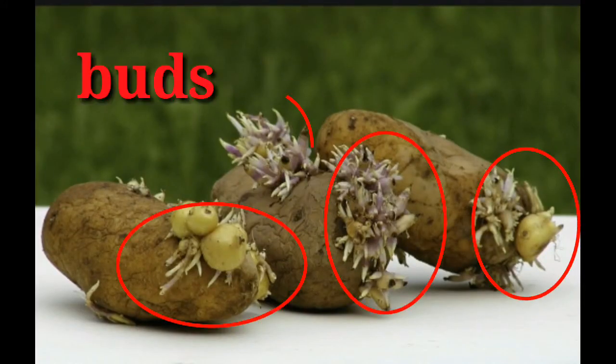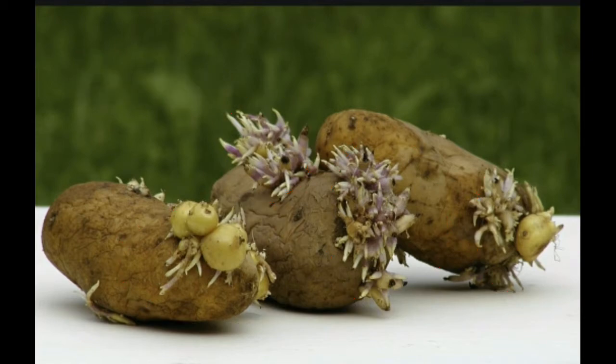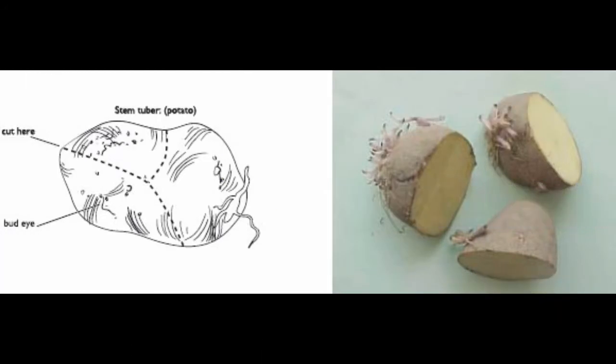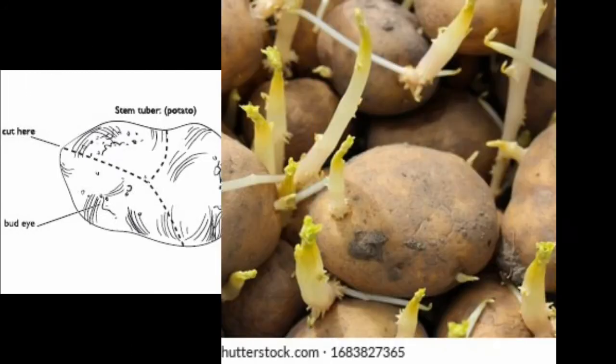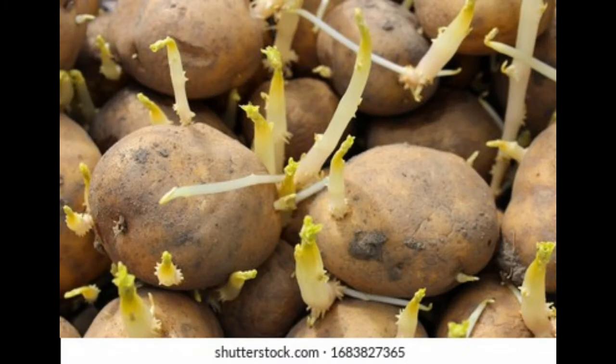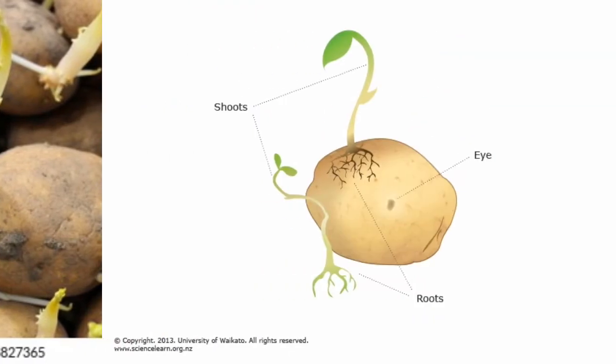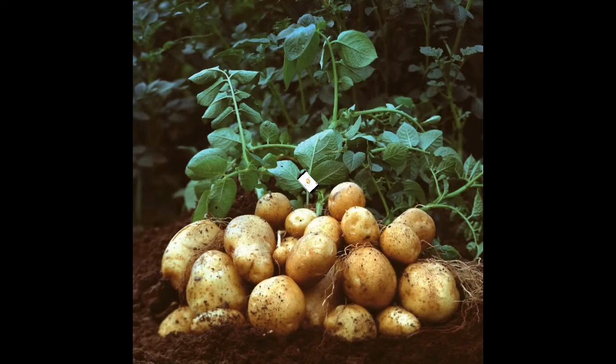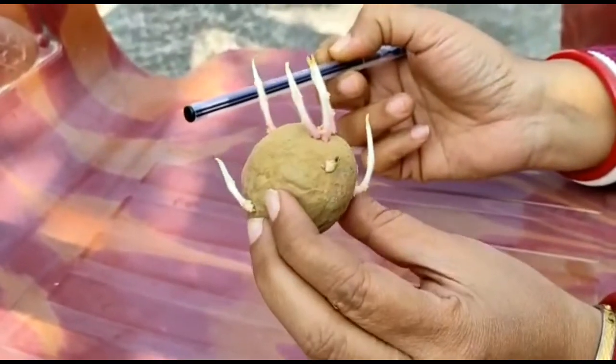In a potato you can see there are multiple scars in a potato tuber, and from these scars the potato buds can grow. And if you cut the potato which contains a bud and keep it in moist soil, after some time you can see from the bud a new potato plant can grow. This is also a method of vegetative propagation. The potato tuber is a modified stem.